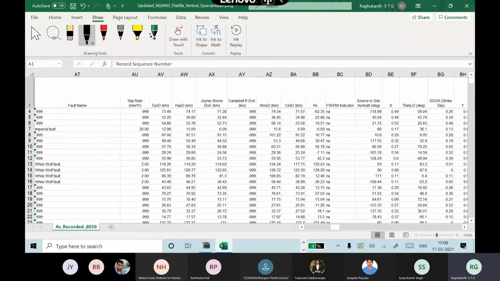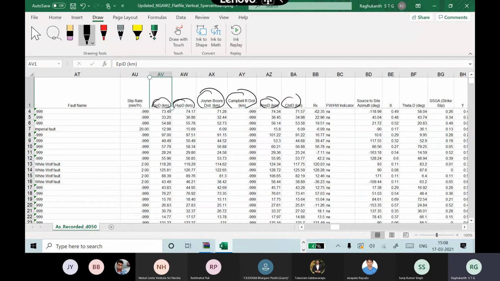Now you see here the distances. What distances have they given here? What is the first one? Epicentral distance. Then the next one is hypocentral distance. Then you have RJB, the Joyner-Boore distance. Then the Campbell distance, that is RRUP. Then RMS, and the closest distance, RX.